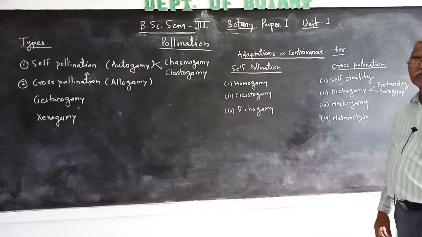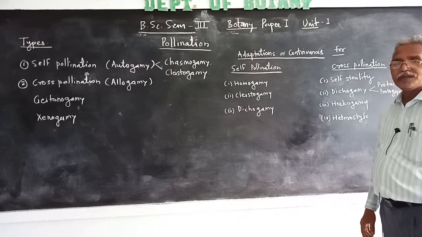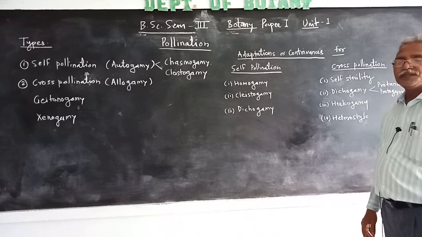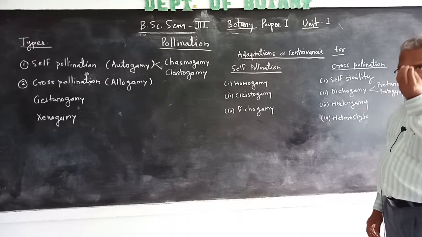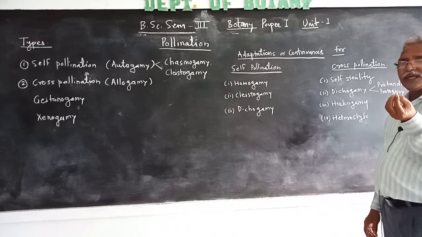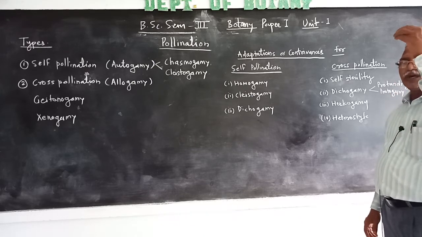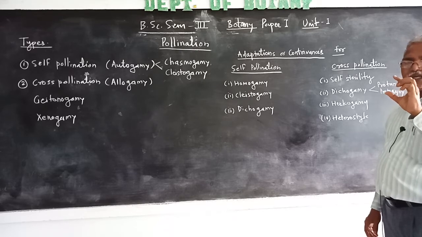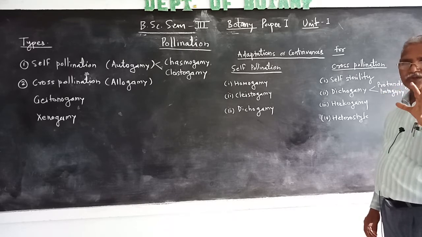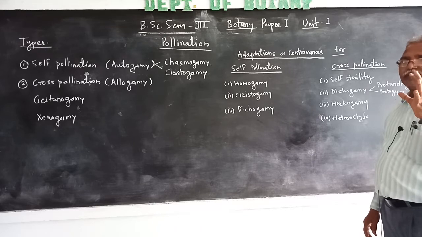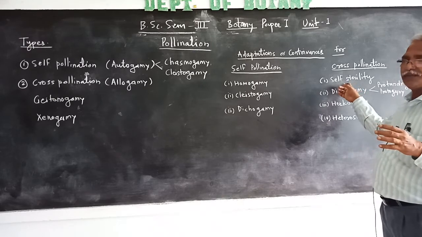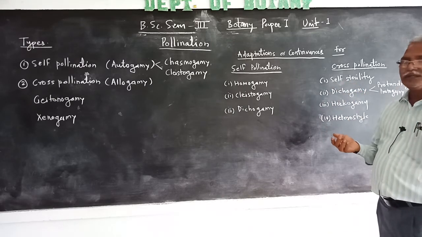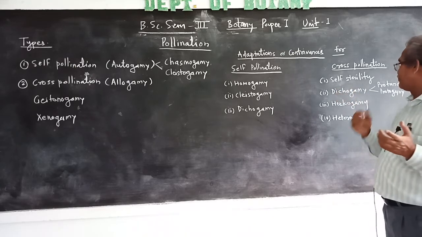Then the adaptations or contrivances for cross-pollination, that is self-sterility. It means the pollen grains of the bisexual flower lose the capacity to germinate. Even when they lodge on the stigma of the gynoecium, they germinate and the pollen tube grows up to the middle part of the style and stops its growth. That's why it does not fertilize the egg present in the ovule. That is self-sterility.